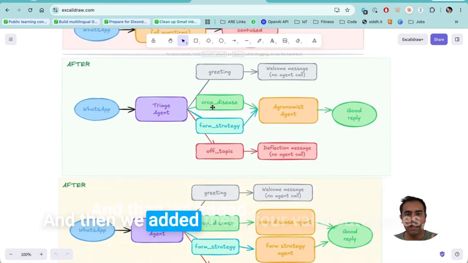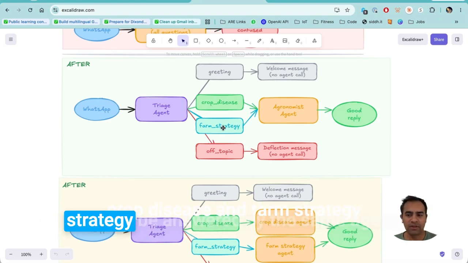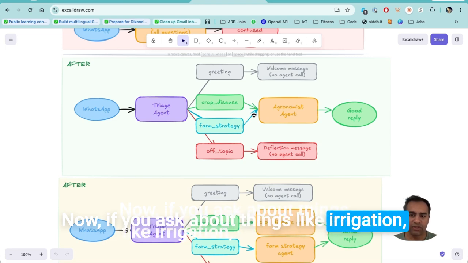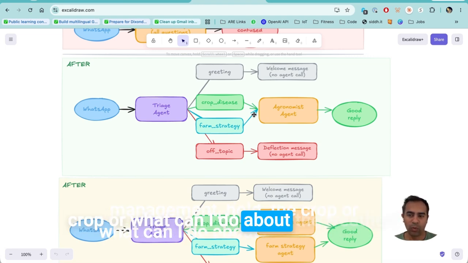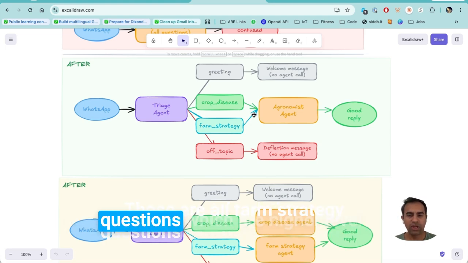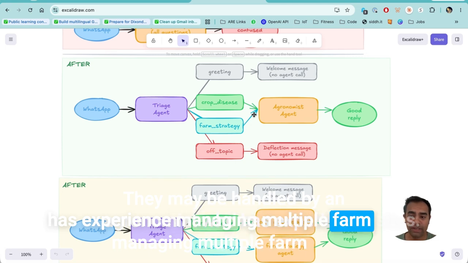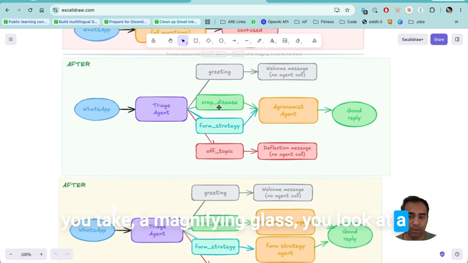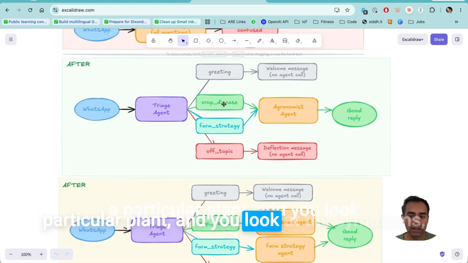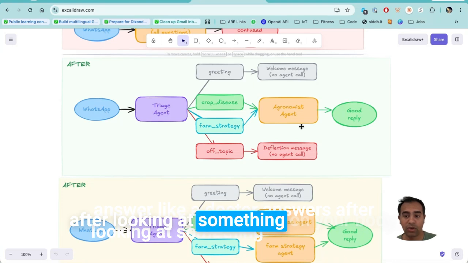And then we added these 4 valid categories, but then we still had crop disease and farm strategy be answered by the same agent. Now, if you ask about things like irrigation, fertilizer, pest management, hold the crop, or what can I do about the weather, those are all farm strategy questions which are higher level. They may be handled by an agronomist who has experience managing multiple farm sites. Whereas the crop disease is something that you take a magnifying glass, you look at a particular plant and you look at the symptoms and then you answer like a doctor answers after looking at something on your body.